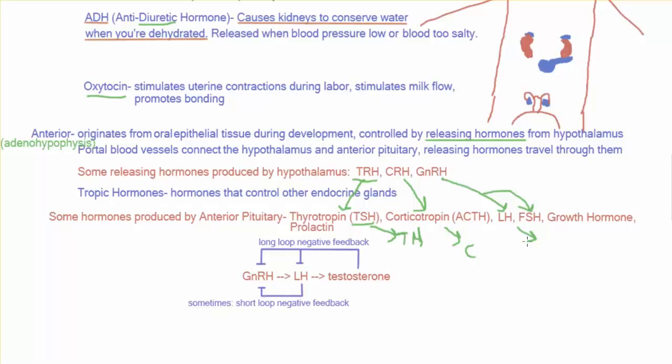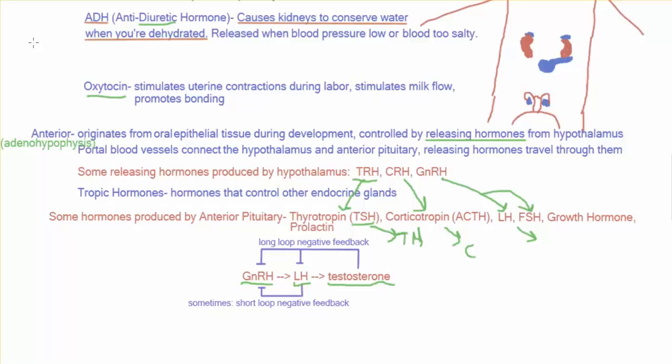It's important to get this pattern in your head. So the releasing hormone from the hypothalamus stimulates the release of the second tropic hormone from the anterior pituitary, and finally the final hormone is released, in this case testosterone. Once you have this down, you can start to think about how is it controlled. This is done through negative feedback loops.